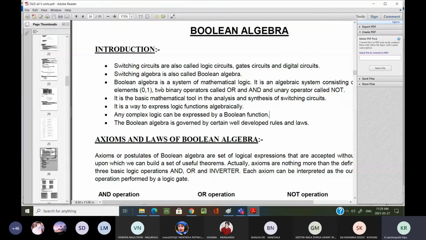That is what he is explaining: two binary operators, AND and OR, and a unary operator called NOT. It is the basic mathematical tool in the analysis and synthesis of switching circuits.